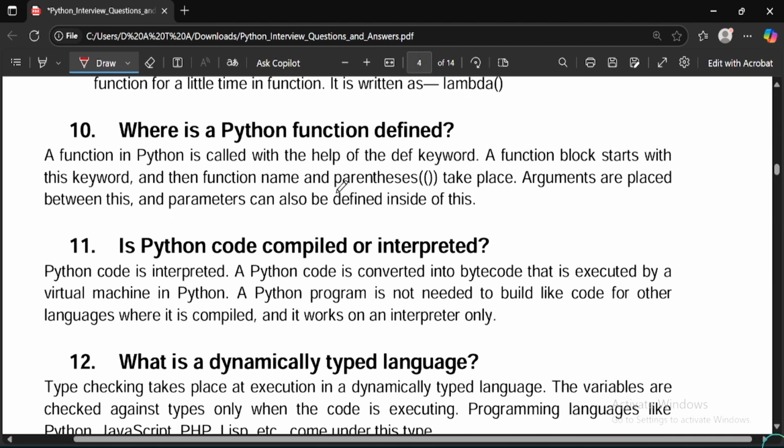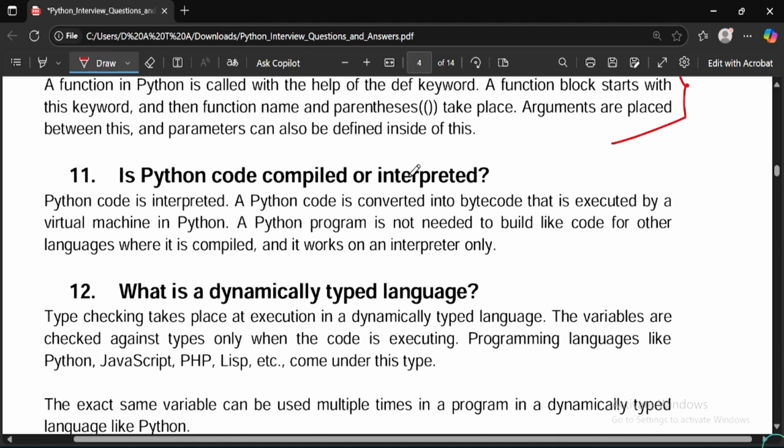Where is a function defined? A function in Python is defined with the help of the def keyword. A function block starts with this keyword and then the function name and parentheses take place. Arguments are placed between the parentheses, and parameters can also be defined inside of this. So where is a Python function defined? You can explain them. This is the right answer.